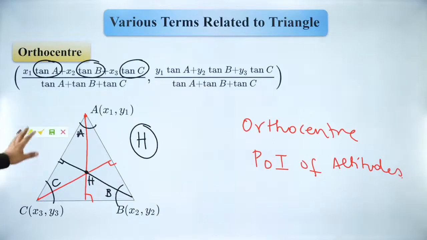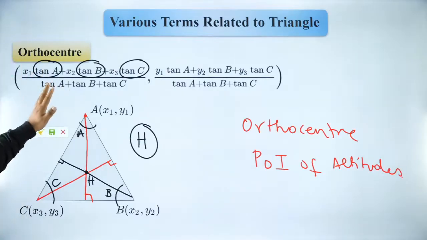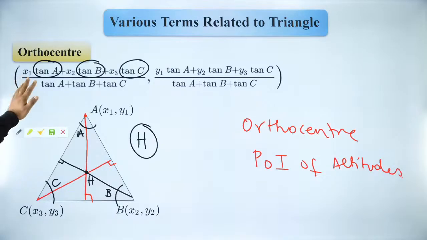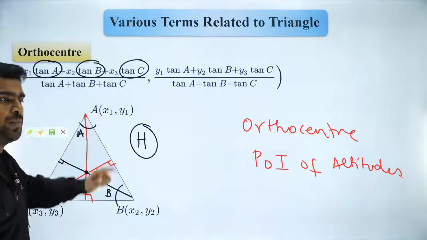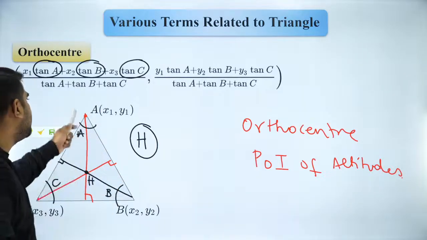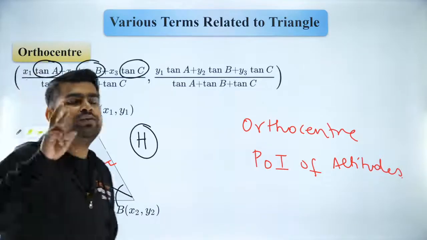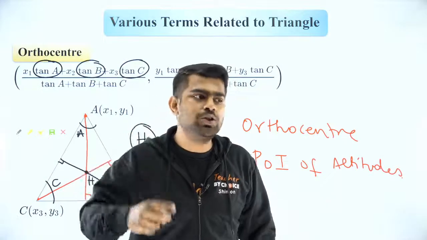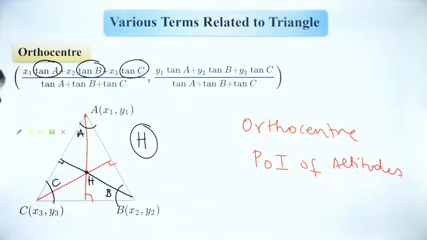I'm not going to get into the details of this formula. As I said, it is just for your information so that you can use it in case you're asked a question on it. But over the last 10-15 years, we have not got a single question in JEE Mains based on this formula. It is always going to be finding the altitudes and then solving it. If you find two altitudes and intersect them, don't you think you will get H? That is the easiest way to do it.